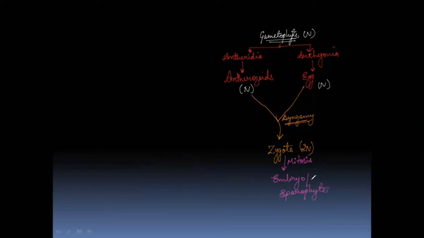Now, from this sporophyte, what are being formed? The spore mother cells, abbreviated as SMC. Spore mother cells we have over here, that is SMC.